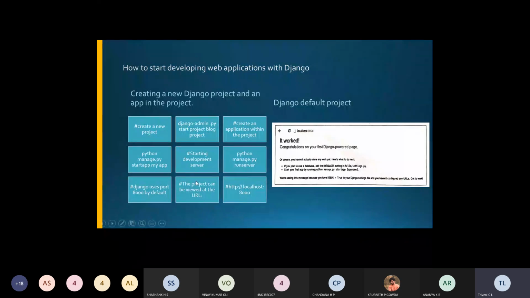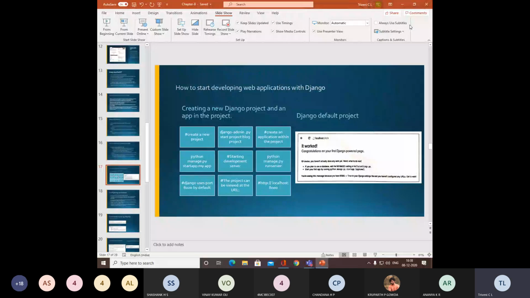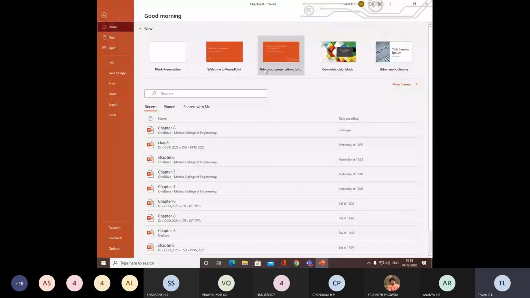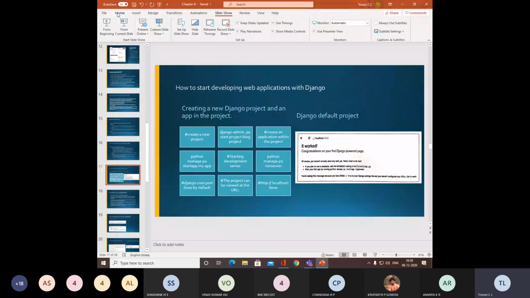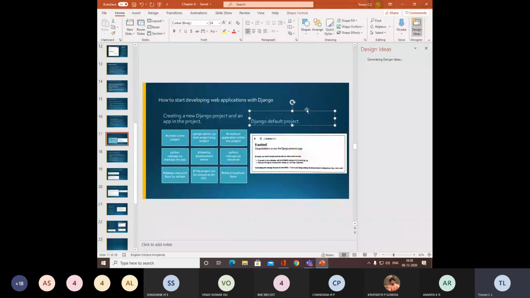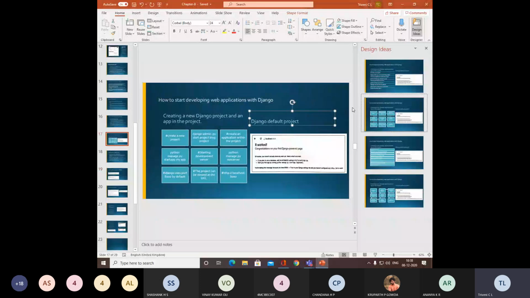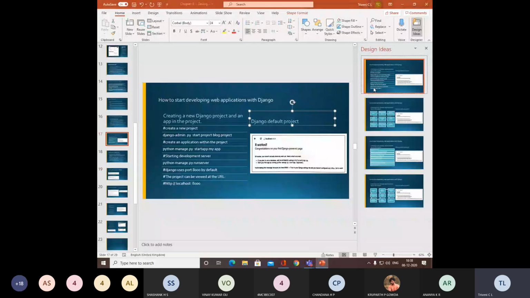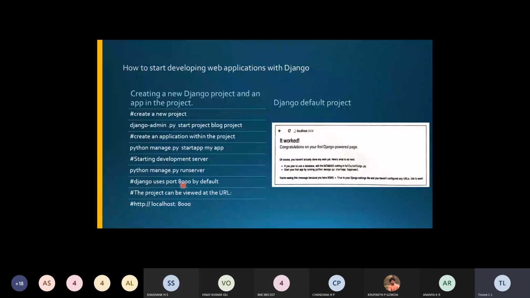I think this is not visible, so I'll just change that one. There you go. Yeah, this is better. These are the steps used to execute or create the Django project.